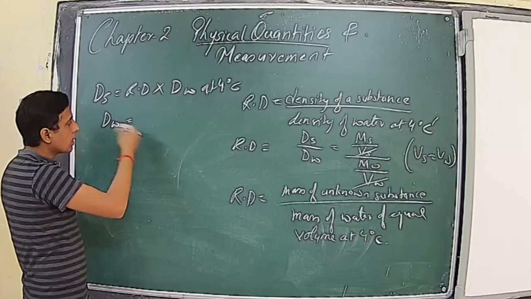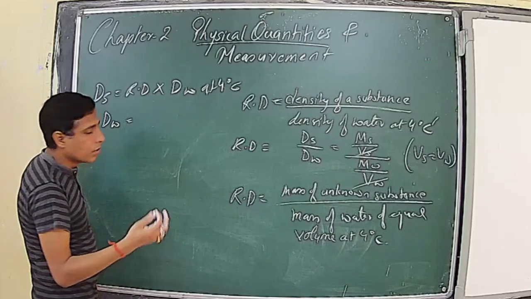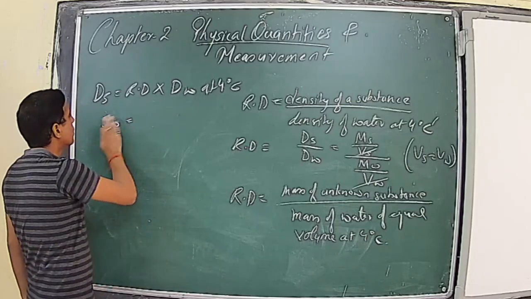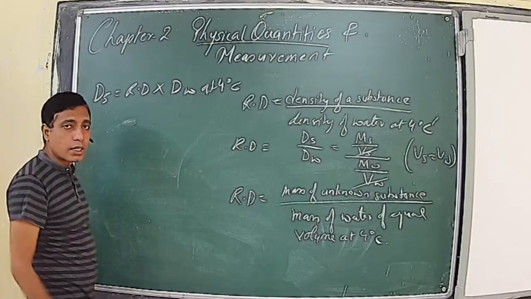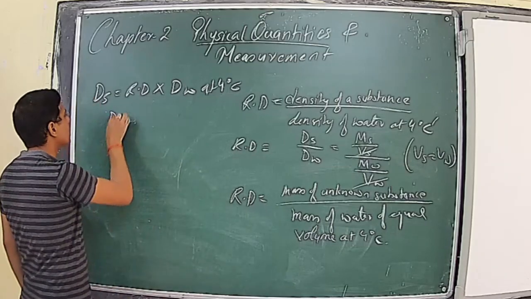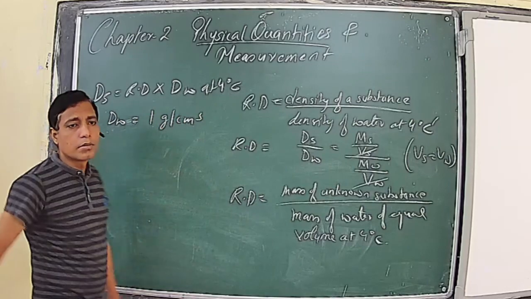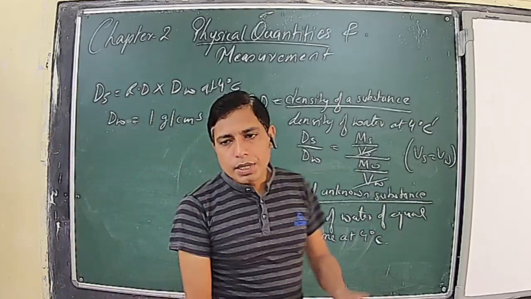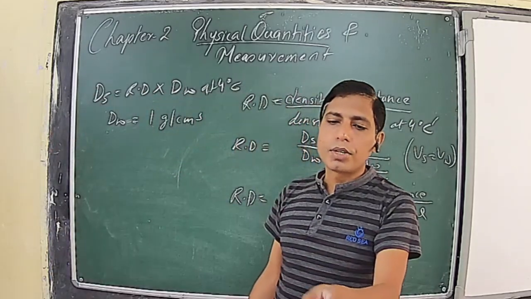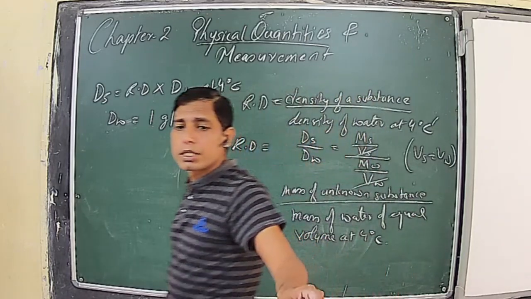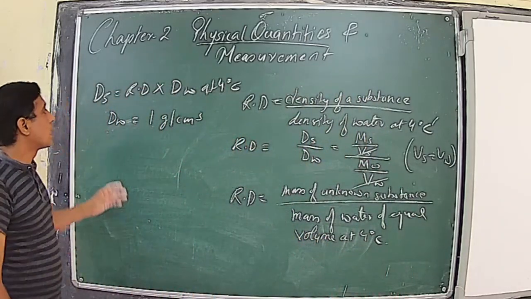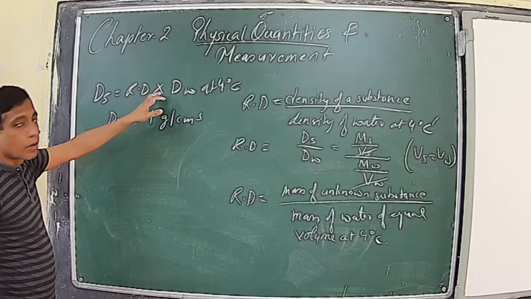The relative density of water is normally 1, and the density of water is normally 1 gram per cubic centimeter. So if you know the relative density of any substance, you can easily find out whether it will sink or float in water.